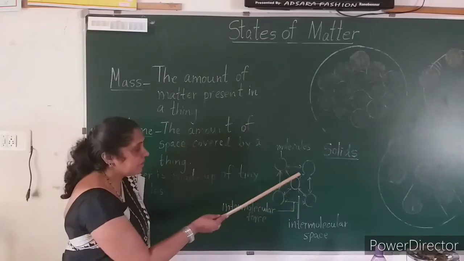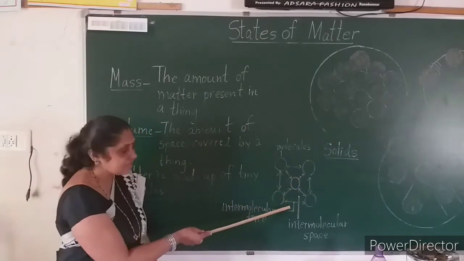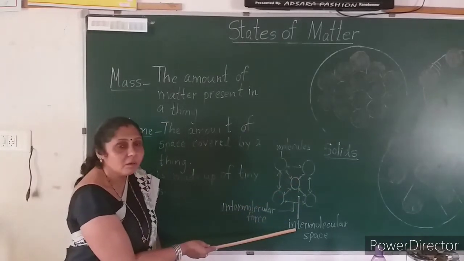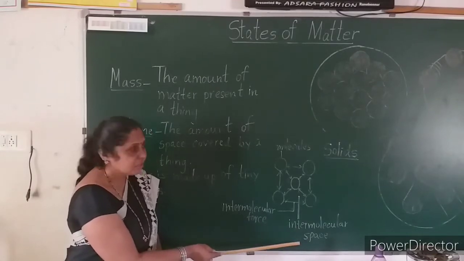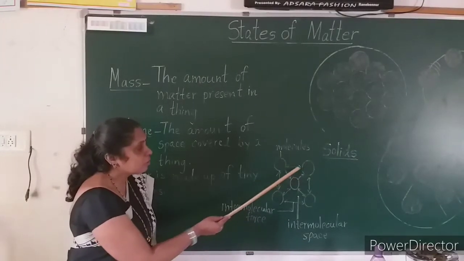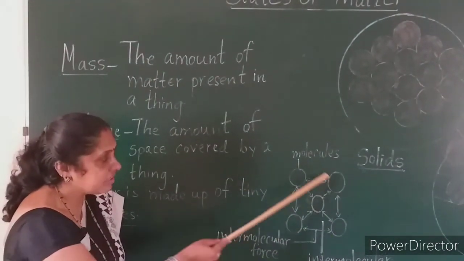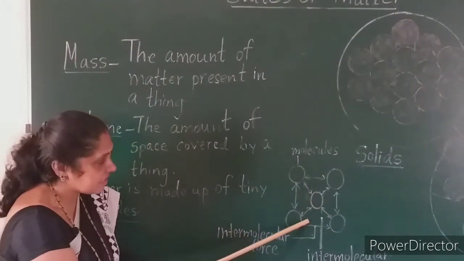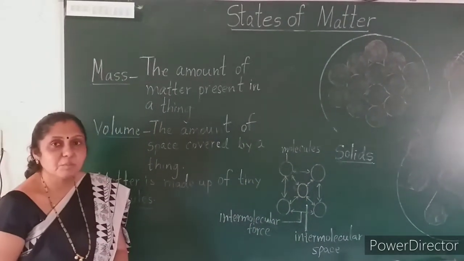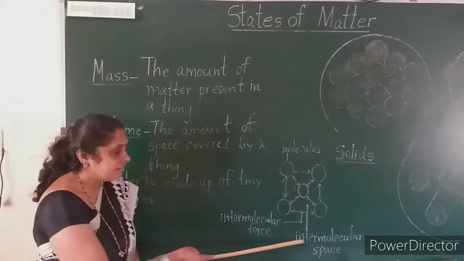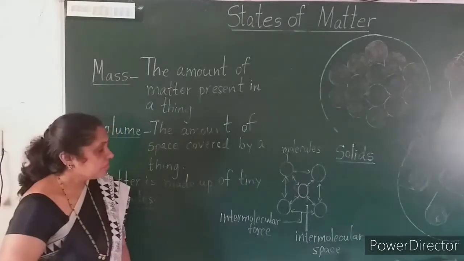The space between or among these molecules is called intermolecular space. So if there are two molecules, there is a space here. Again, if there are more than two molecules, you have space here also. So the space is called intermolecular space.